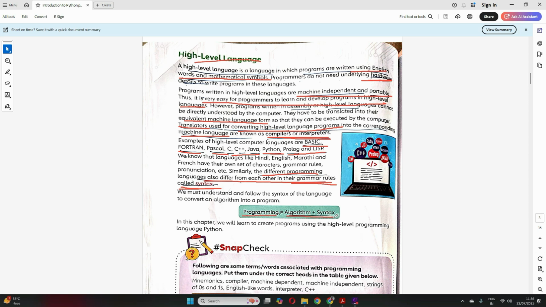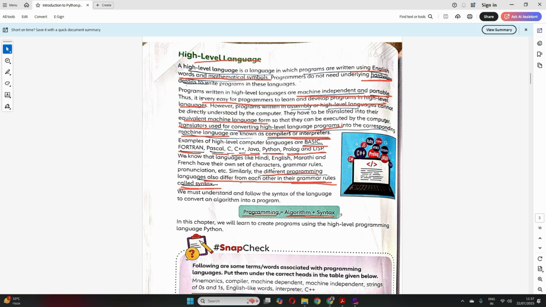So you have learned in my previous video what an algorithm is. It's step-by-step instructions, right? So to make that algorithm, those steps, into a program, we have to use the syntax. Like I have to input two numbers to add them. So in an algorithm I'll write to input two numbers A and B, right?